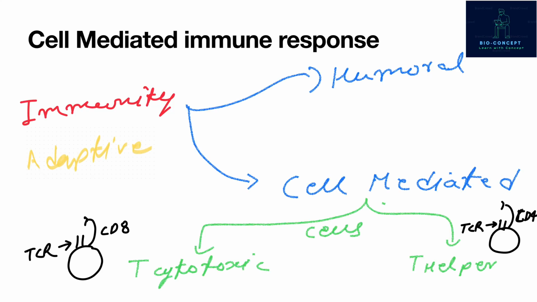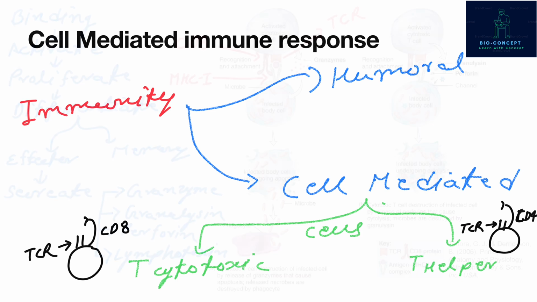As we already know, the adaptive immune response is divided into two types: humoral immune response and cell-mediated immune response. Cell-mediated immunity is particularly effective against intracellular pathogens, which include any viruses, bacteria, or fungi that are inside cells, some cancer cells, and foreign tissue transplants.